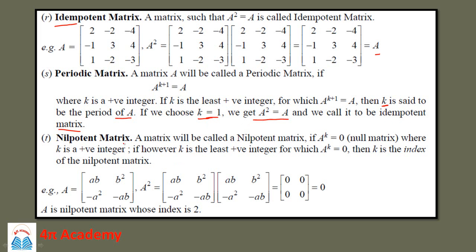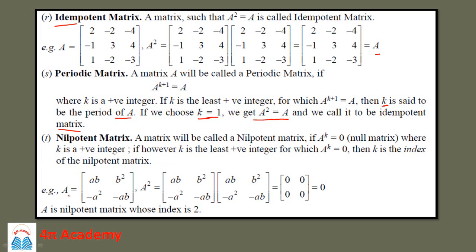Then next is the nilpotent matrix. A matrix will be called a nilpotent matrix if A raised to k is equal to 0, that is, a null matrix, where k is a positive integer. If however k is the least positive integer for which A raised to k is equal to 0, then this k is the index of the nilpotent matrix.